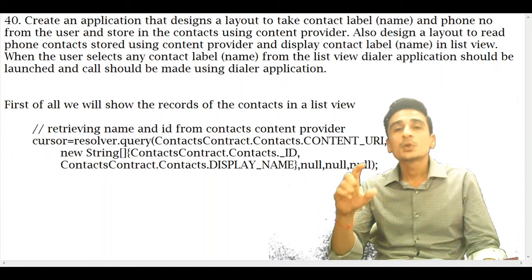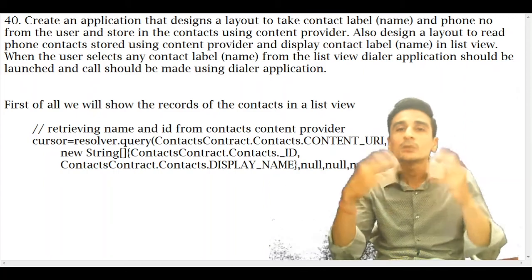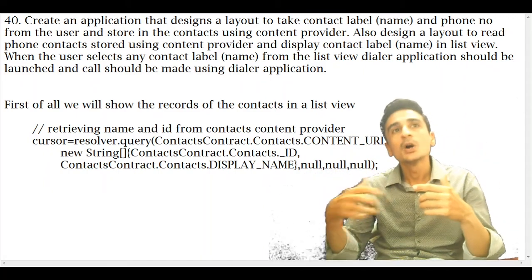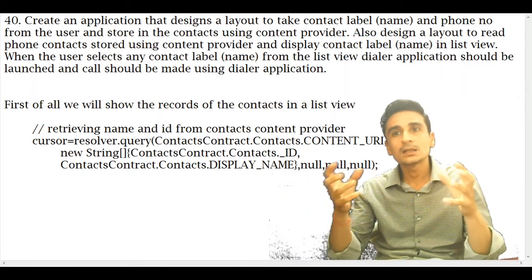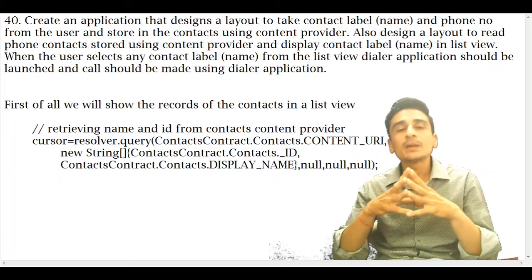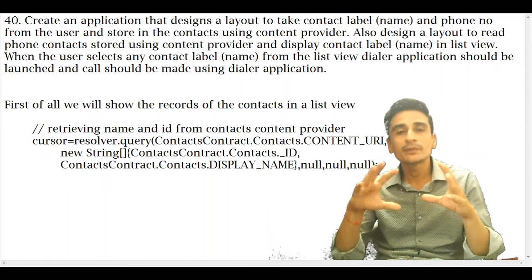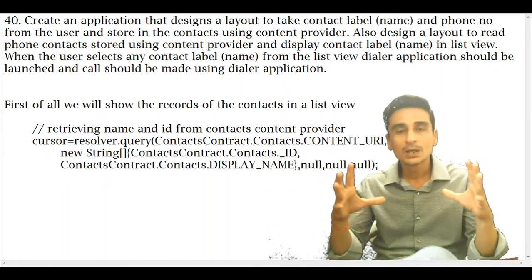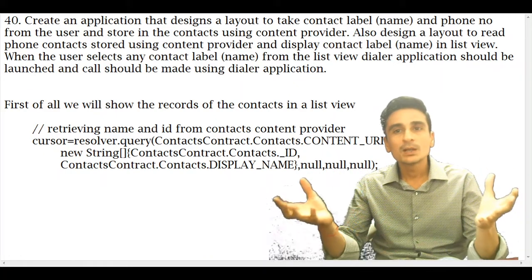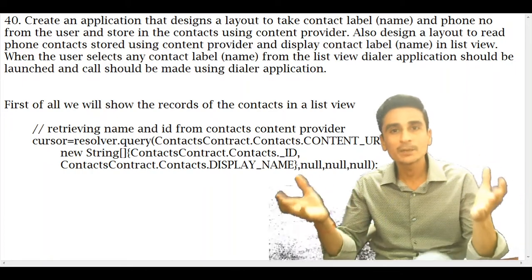Okay, so here what will we do? Instead of using index, we will retrieve the index by column name, or we can directly access the column by their name. The names of the columns are predefined, and whenever we are using a content provider for any particular API level, we should refer to the documentation of that particular API level and identify the names of the columns. What are the names of the columns of that particular content provider?